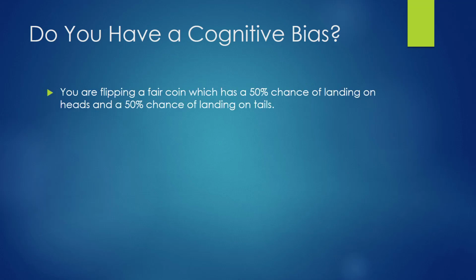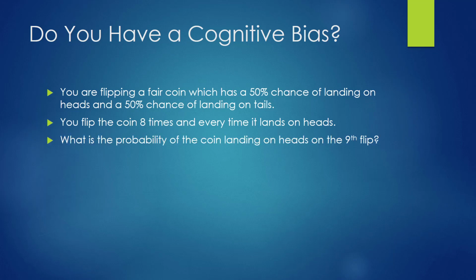Suppose you are flipping a fair coin, which has a 50% chance of landing on heads and a 50% chance of landing on tails. You flip the coin 8 times, and every single time it lands on heads. So what is the probability of the coin landing on heads on the 9th flip?